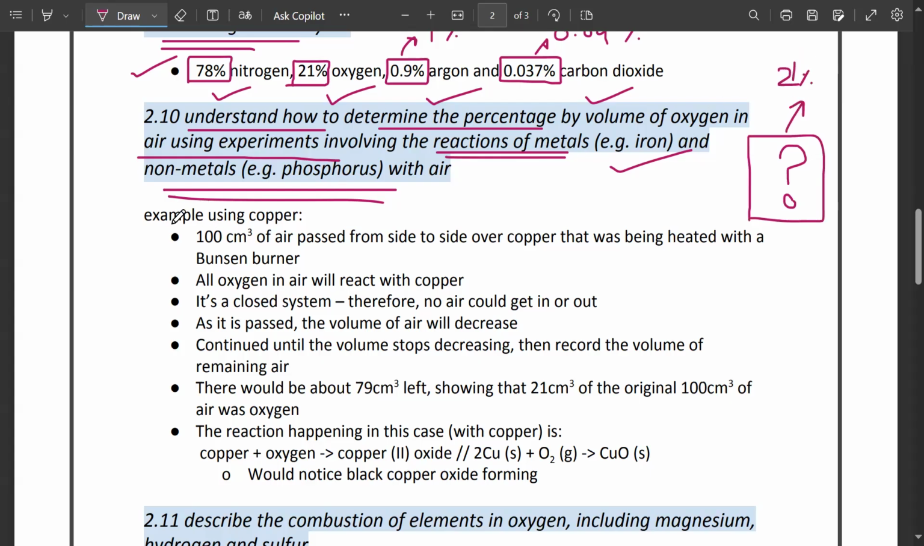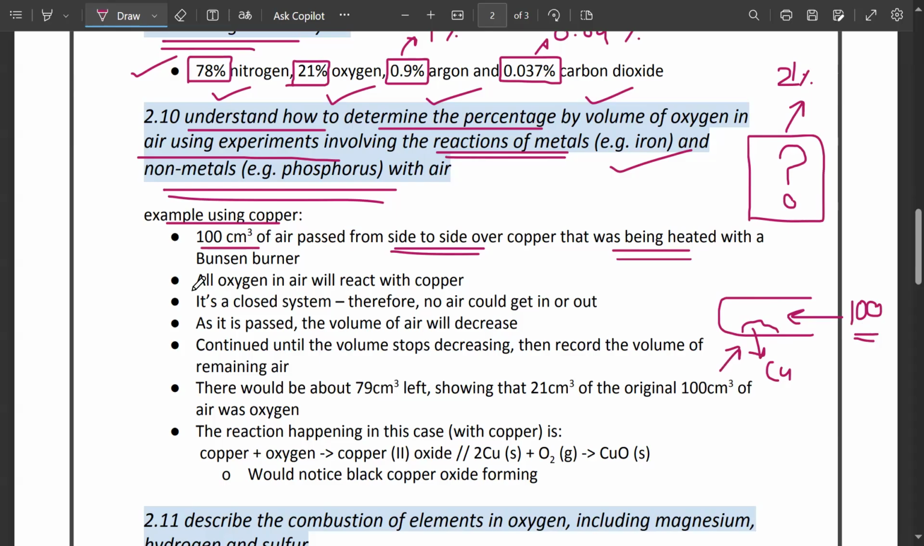Now, we are going to use copper. 100 centimeter cube of air would be passed from side to side over copper that was being heated. We're going to take copper, and I'm going to pass some air over it. I'm going to pass 100 centimeter cube of air over copper, and I'm also going to provide heat through a Bunsen burner.